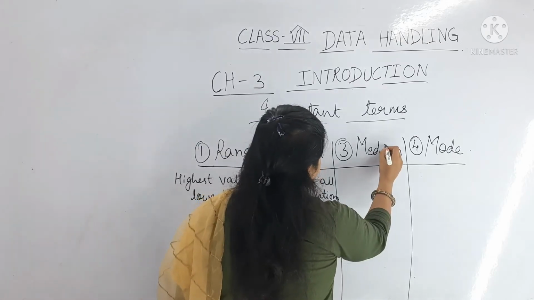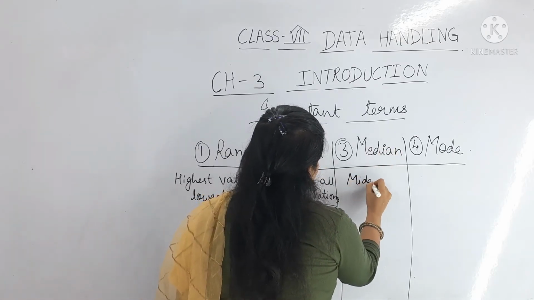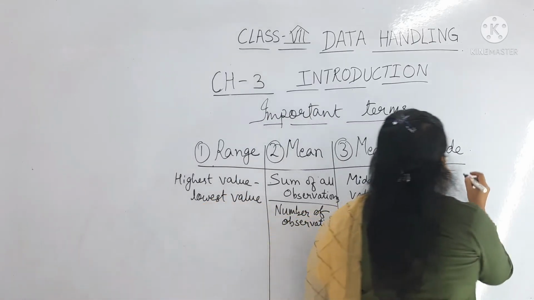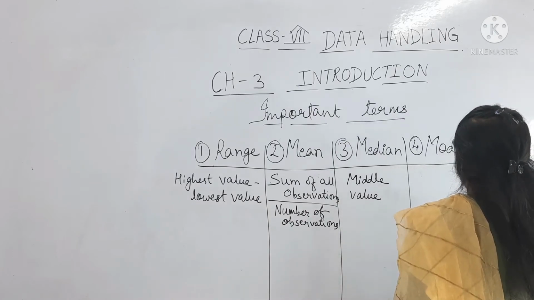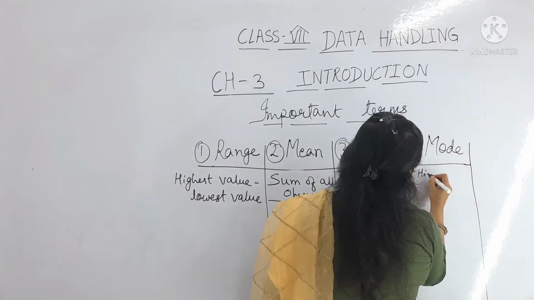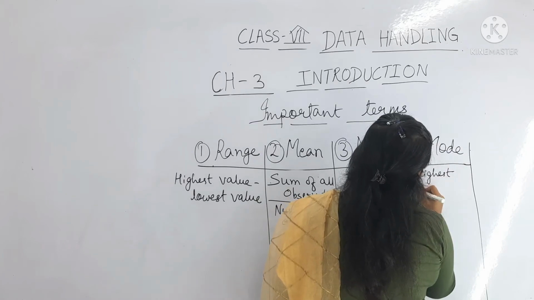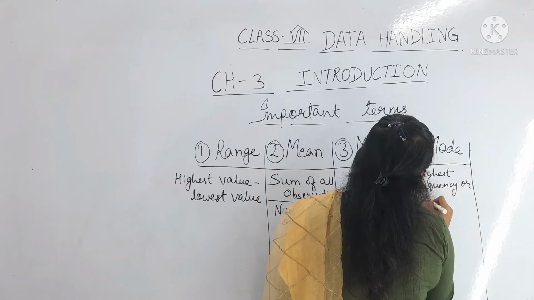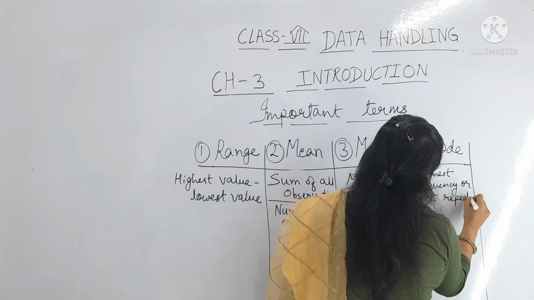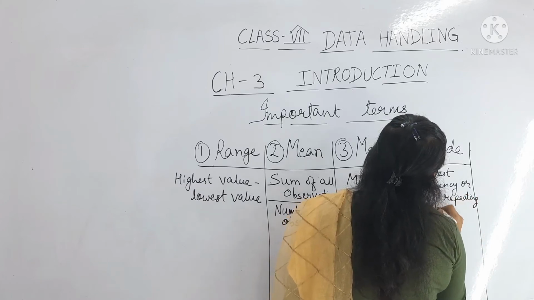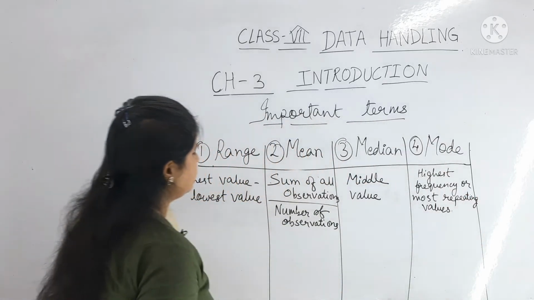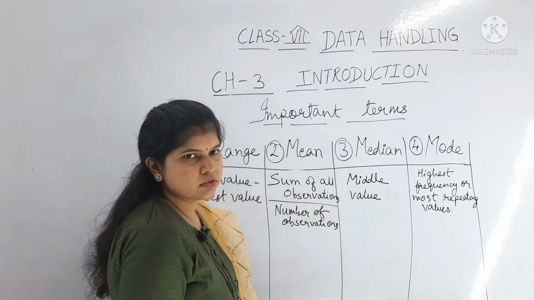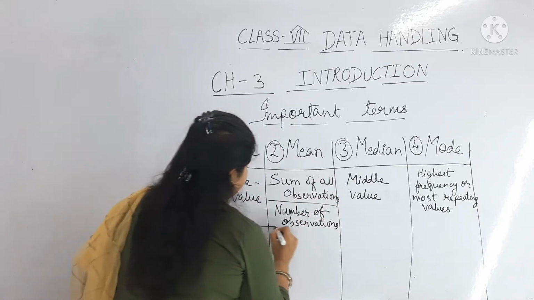Median is the middle value. And mode is which has the highest frequency or most repeating values. Okay, so this is the definition for all 4 terms. I am taking an example here.